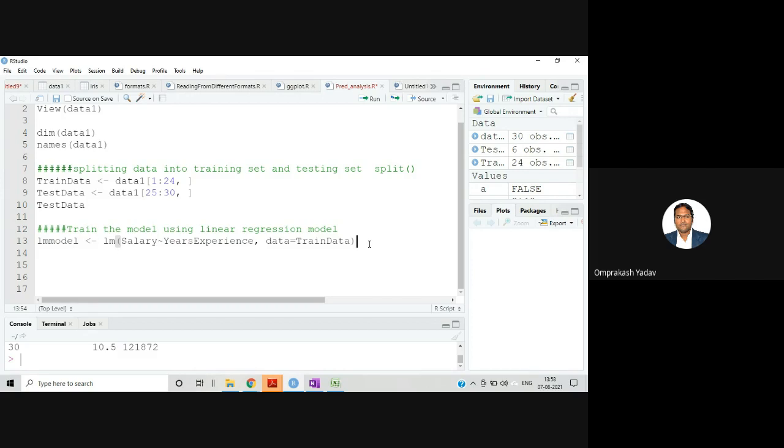Let's run this. Only this much we have to write, and remember what I have explained to you regarding drawing the best fit line, and then representing it in the form of y equals mx plus c. That means after this particular model, we will come to know what my slope and my intercept value of this particular line will be. Basically, it will draw the best fit line, and it will have that particular equation, so that in the future, any time you supply the x value, this model will be able to give you the predicted output. So let's run this.